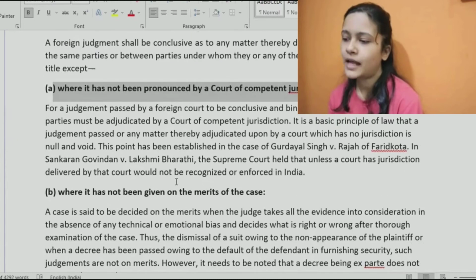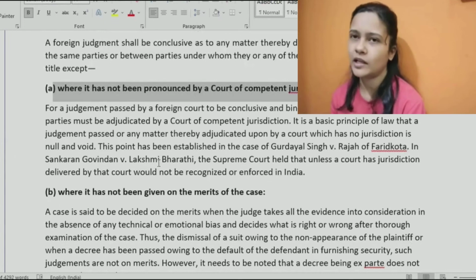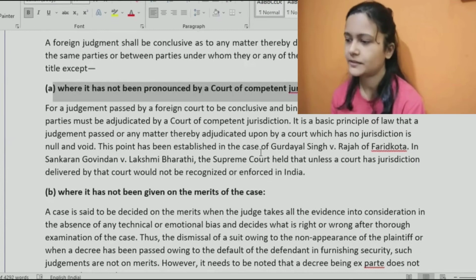So sometimes what may happen, unless the court has jurisdiction, there was this case wherein the point established was that, in the basic principles, if a judgment is passed or any matter adjudicated upon by a court that has no jurisdiction, it will be considered null and void. It is as if that judgment does not even exist.